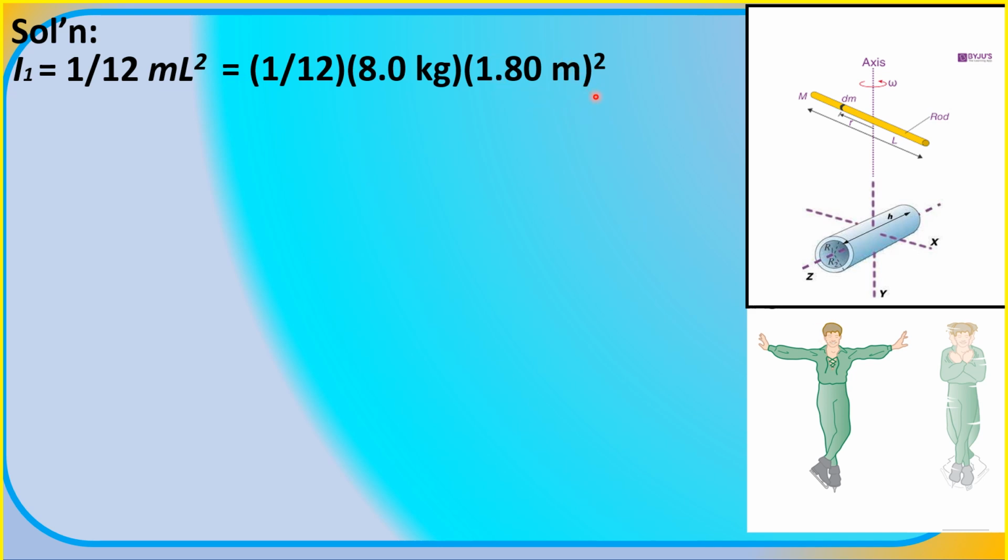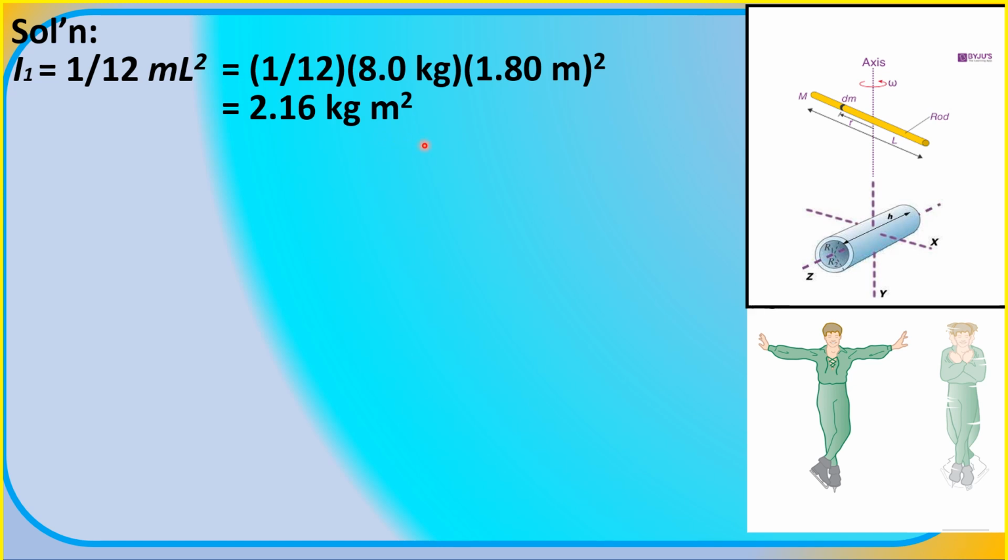Doing our math, the moment of inertia of his arms and hands still outstretched is equal to 2.16 kg m².